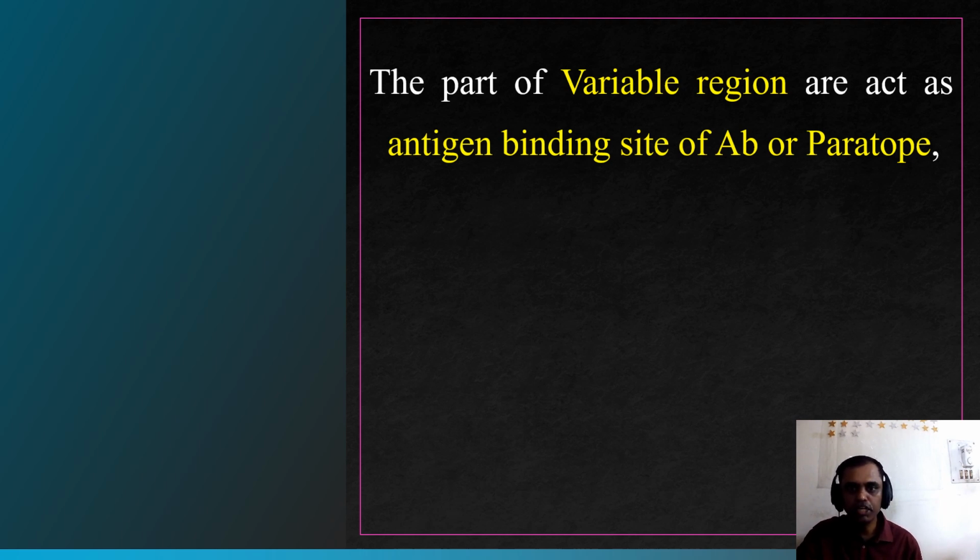The variable region acts as the antigen binding site of the antibody, or paratope.